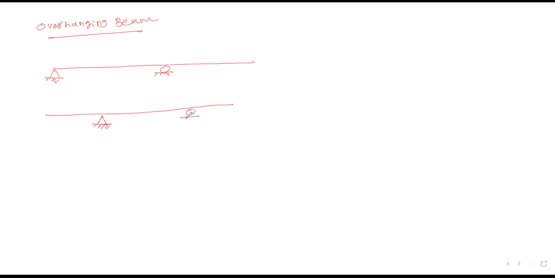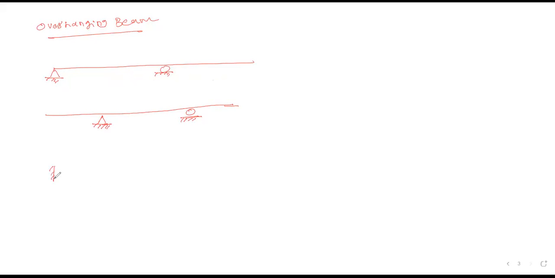In your book you will hear words like one side overhang, two side overhang. There is no such word. You can say expansion is provided on only one side, and you can say expansion is provided on both sides. So we can call both kinds of structure overhanging. Is it clear or not?